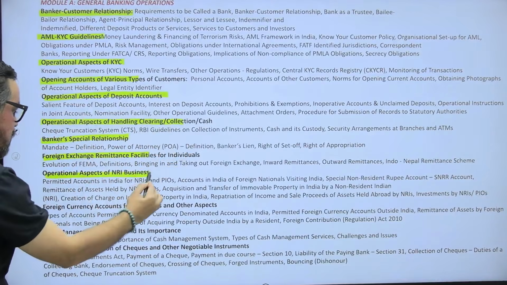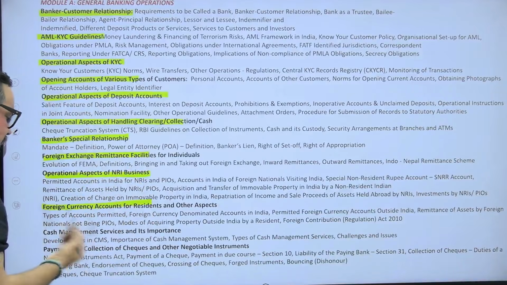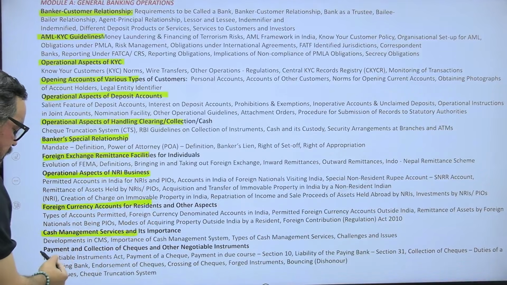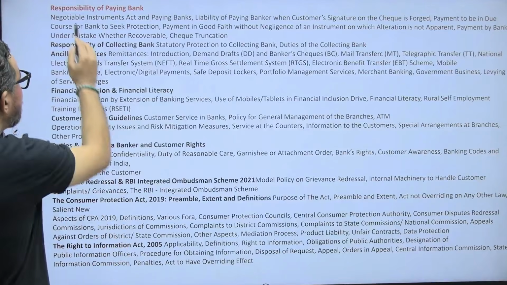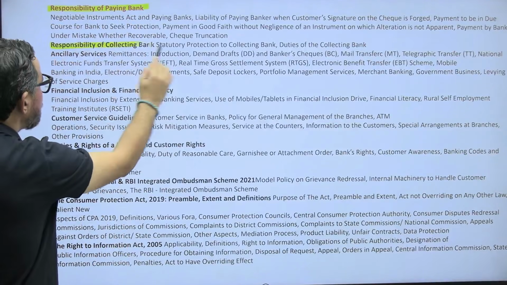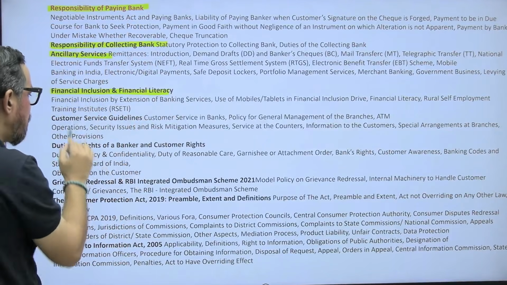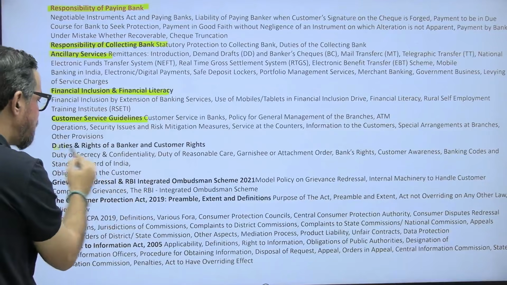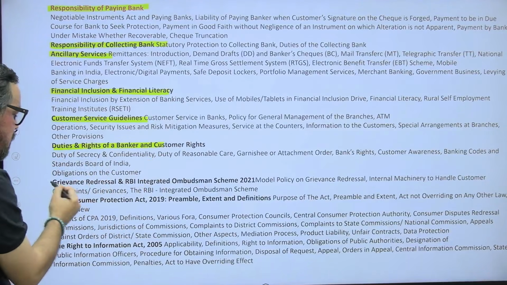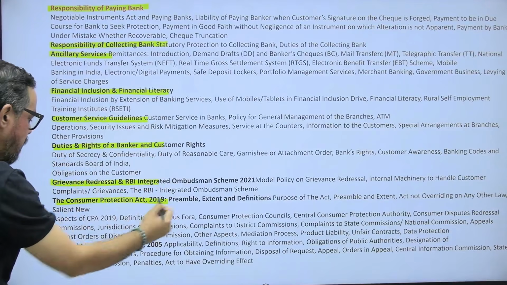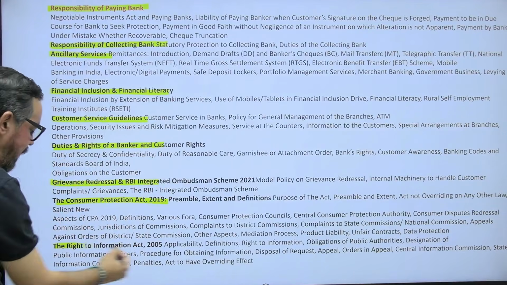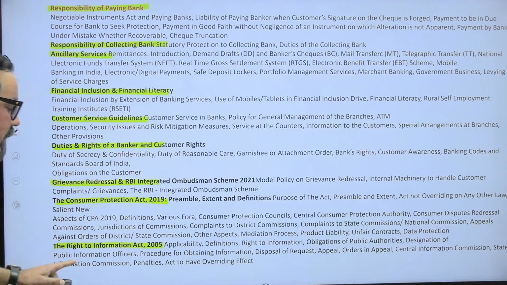Then we have operational aspect of NRI currency, and then cash management services, payment collection check, responsibility of paying bank, responsibility of collecting bank, ancillary services, financial inclusion, customer service guidelines, duties and right of the customers, grievance redressal, आपका कंज्यूमर प्रोटेक्शन एक्ट 2019 एंड आपका आरटीआई एक्ट 2005.